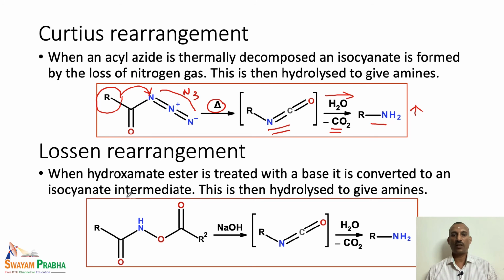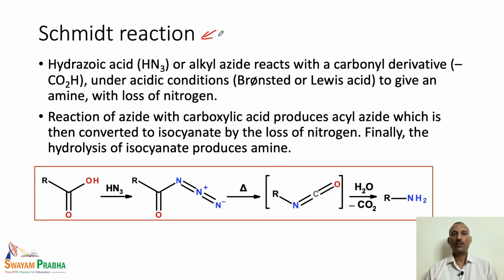In this Lossen rearrangement we have the hydroxamate ester. This is treated with a base, and when we treat a hydroxamate ester with a base, it is converted to the isocyanate intermediate. This also follows a very similar rearrangement to the Curtius and the Hofmann rearrangement, and we end up with the isocyanate as the intermediate. Once the isocyanate is formed, it is hydrolyzed to the corresponding primary amine. Next is the Schmidt reaction.